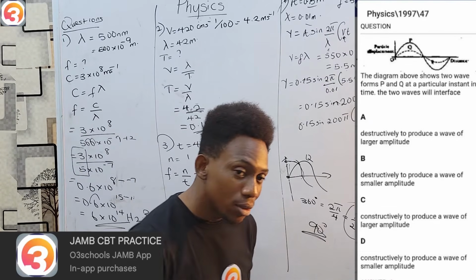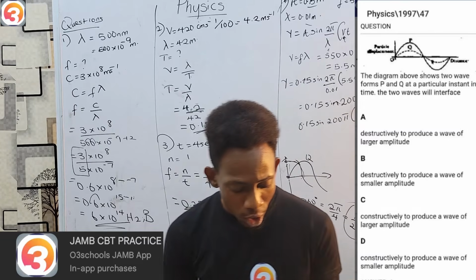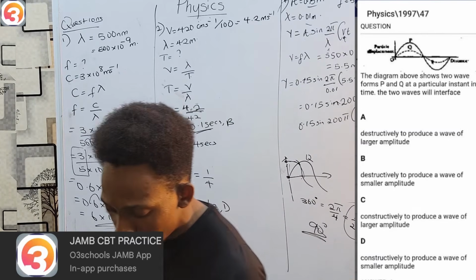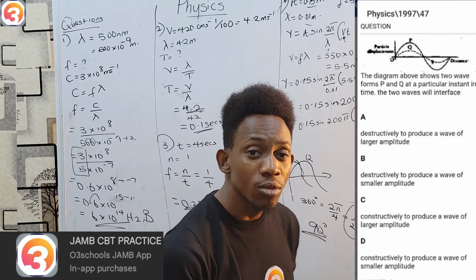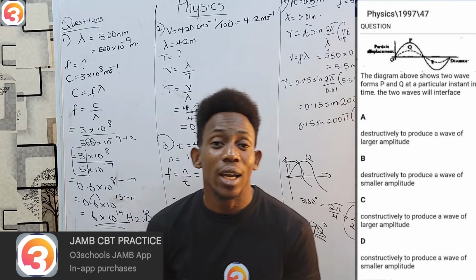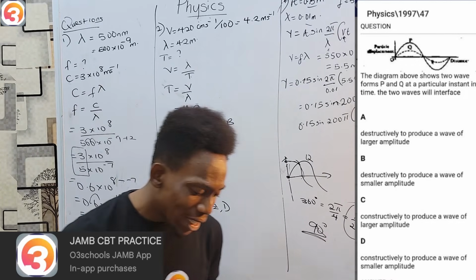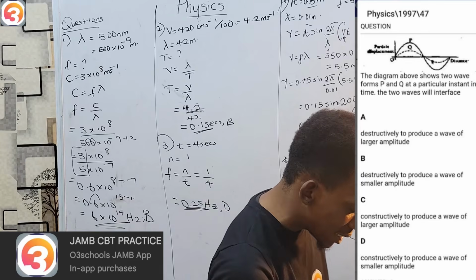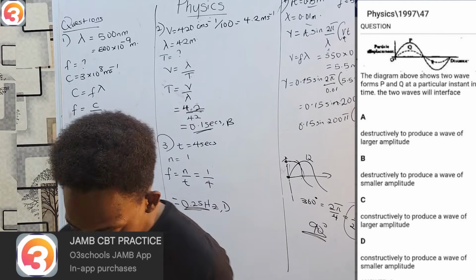It is constructive. But between C and D, D is saying they will construct to form a wave of smaller amplitude, while C is saying they construct to form a wave of larger amplitude. I cannot join two things together that are both positive and get a smaller thing. So when they go constructively, I get a wave of larger amplitude. See? So that's that, option C.